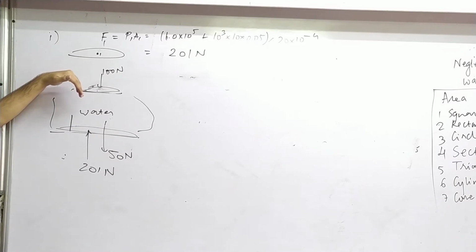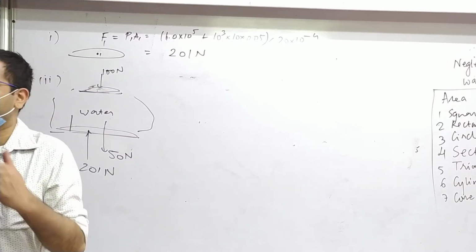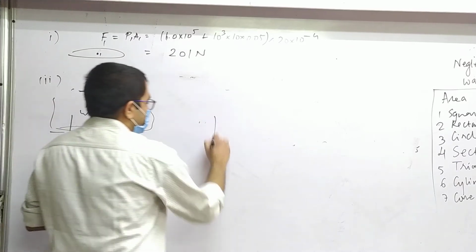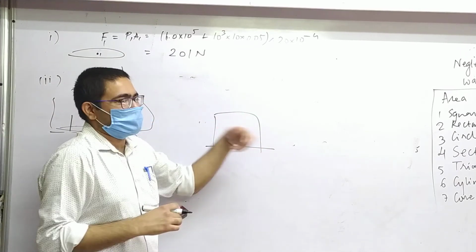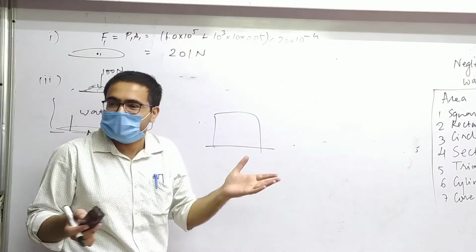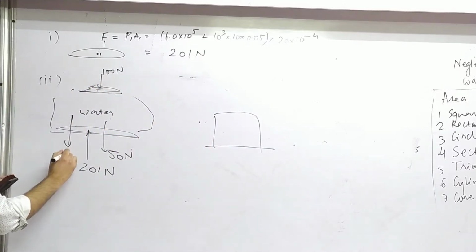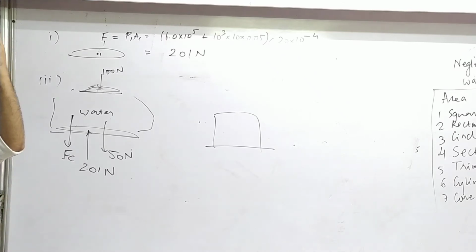But we know it is in equilibrium. So what is that mysterious remaining force? Fc, isn't it? That is the force by the curved part. Do you realize we are thinking of it just like we were thinking of friction? We used to draw something and say it is moving in this or that direction, so the friction has to be on this side or that side. Do you remember? Same thing here. Fc has to be downward, otherwise the water will accelerate up.